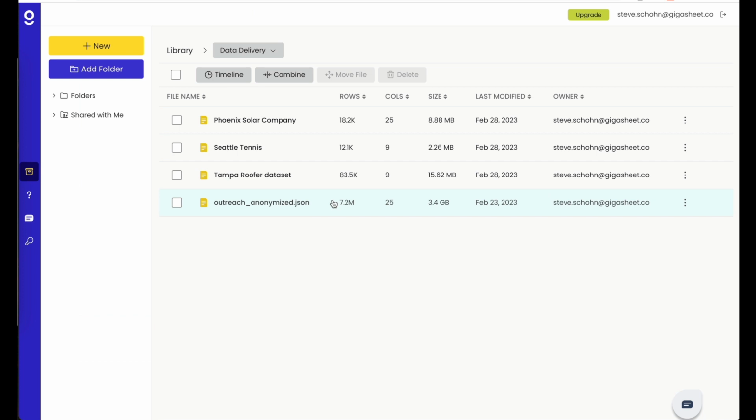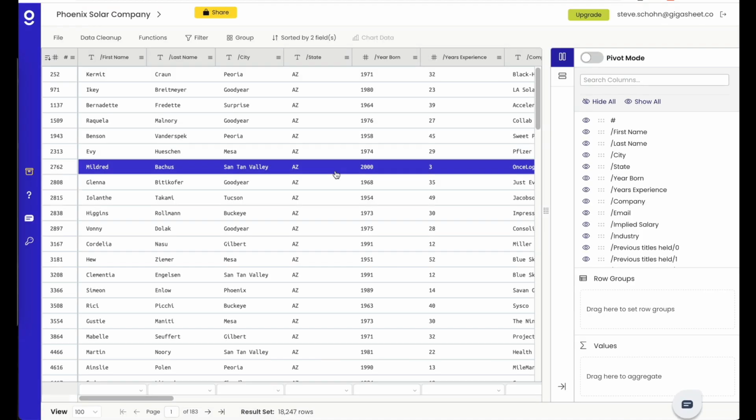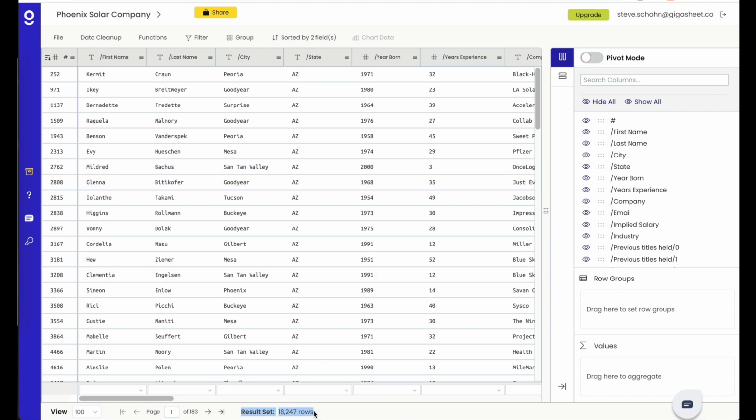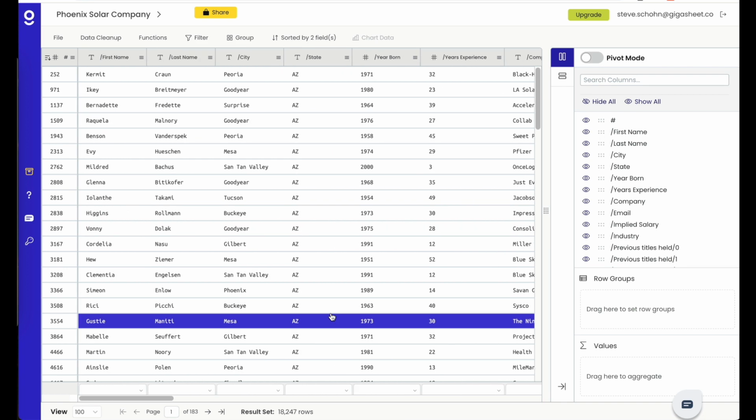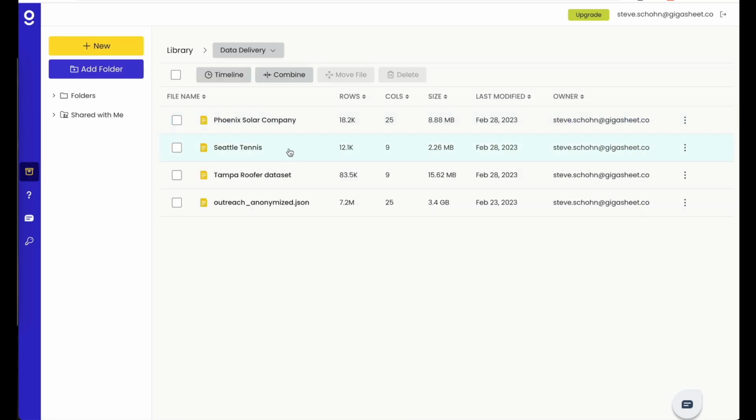And now all of these sheets are in my library. If I click over to my library, I'll see them. So there's my initial 7.2 million. My Tampa dataset has 83.5 thousand rows. My Seattle Tennis dataset has 12.1 thousand rows. My Phoenix Solar Company dataset has 18,000 rows. You'll remember it was 18,247 rows. Now my entire sheet is 18,247 rows, plus all the columns that I initially cared about. Same with the Seattle Tennis. You'll remember that is 12,051 rows. This entire sheet now is just those 12,051 rows.